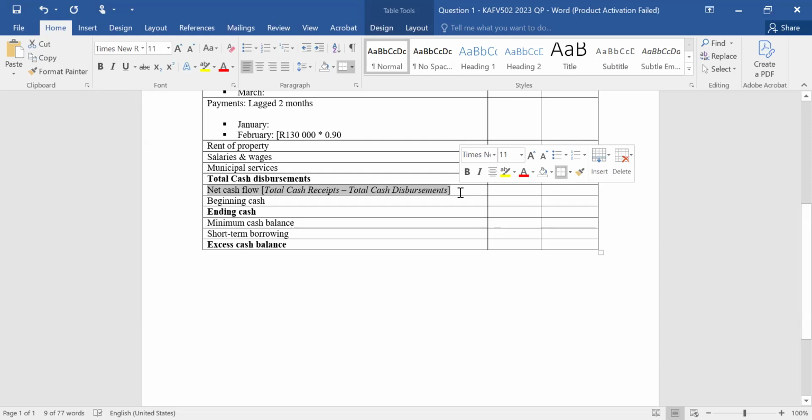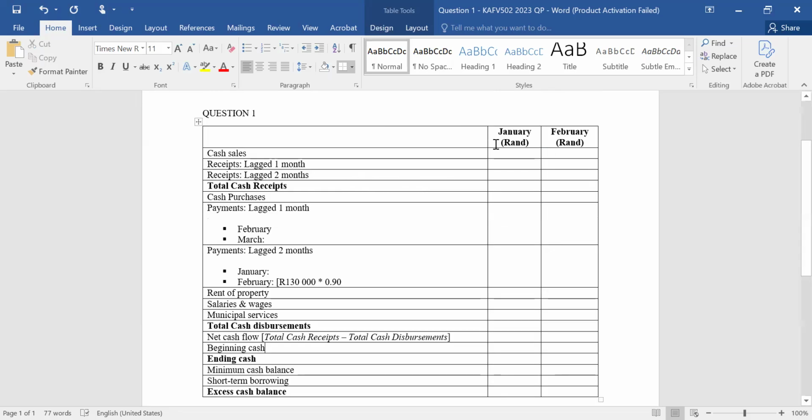That's what we call net cash flow. Net cash flow is the difference between the total cash received less the total cash spent, or cash disbursed. In the context of the question, they might tell us if there's an opening balance from the previous month, which here refers to December 2023.